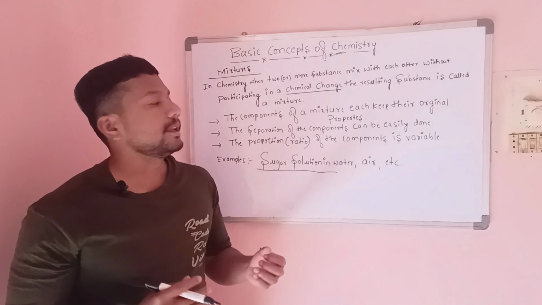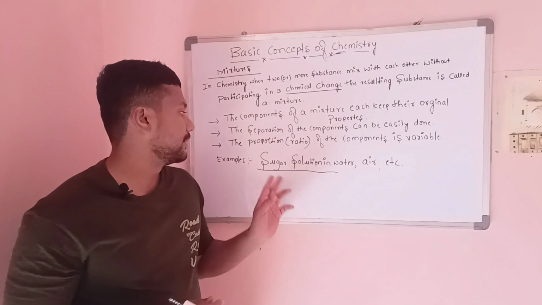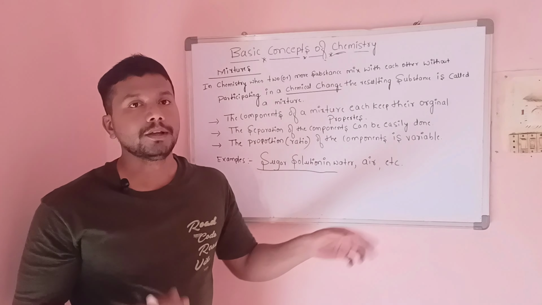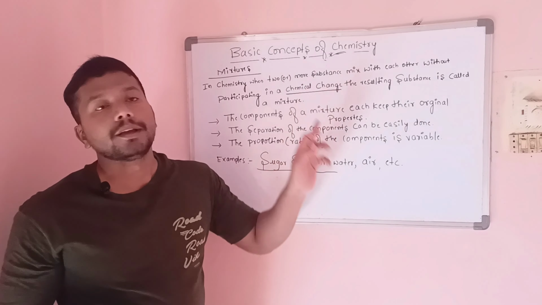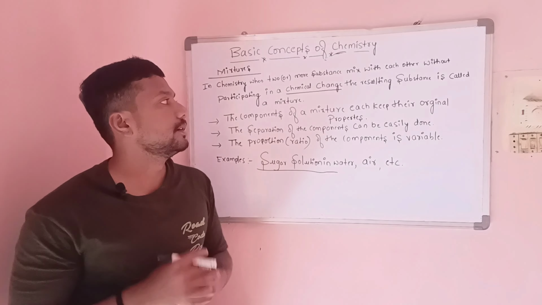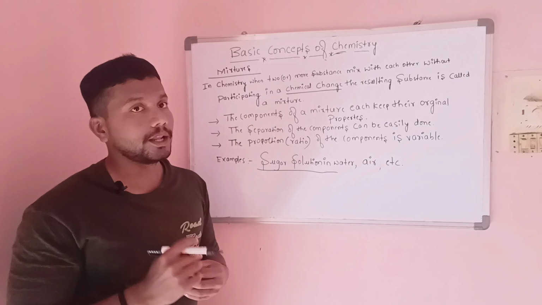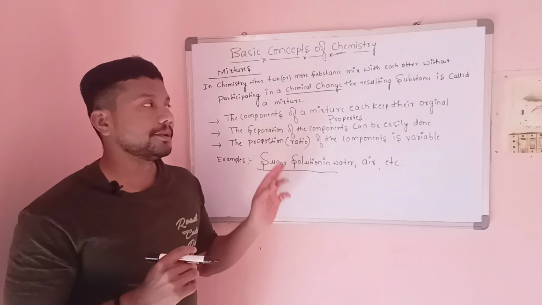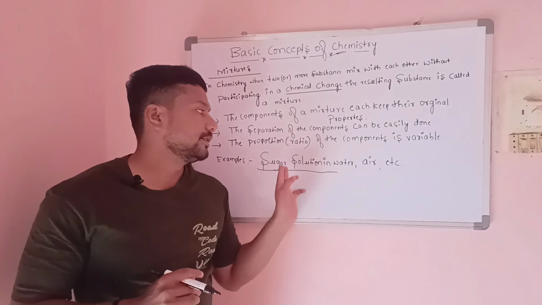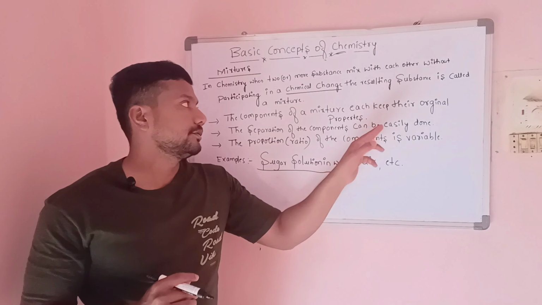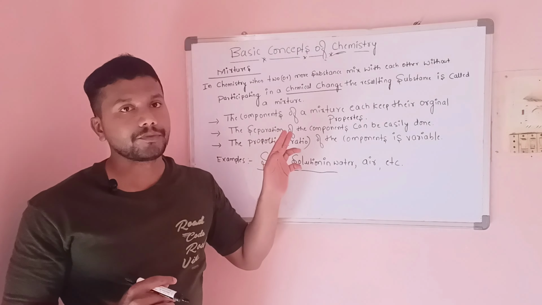No chemical reaction takes place when we are mixing the solution. The resulting substance we get is sugar solution. That solution we call a mixture.